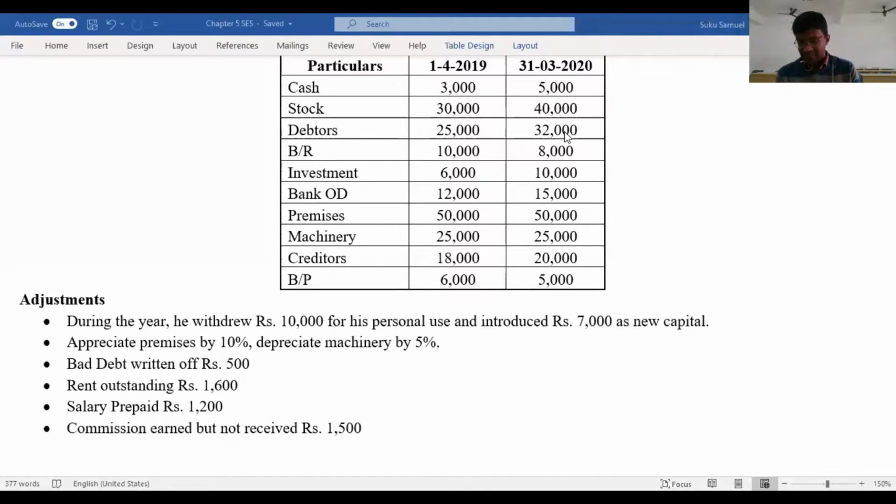Depreciate machinery by 5%. Why are we depreciating machinery? Because it's an asset which is subjected to wear and tear, and here we will have to subtract the value. Bad debts written off 500. This is an expense. Rent outstanding 1,600. This is also an expense. Salary prepaid is an expense that you're paying in advance, so this is an income. Commission earned but not received. What is this? This is accrued commission. It is as good as your regular commission. So these are the adjustments that we have to treat.